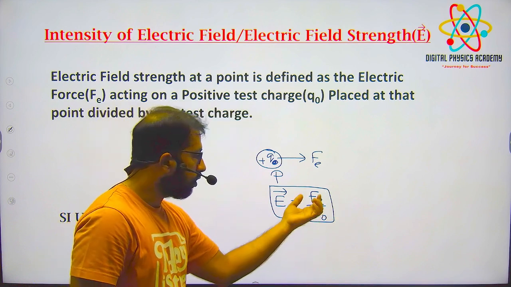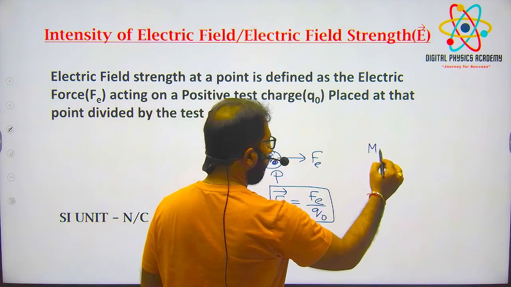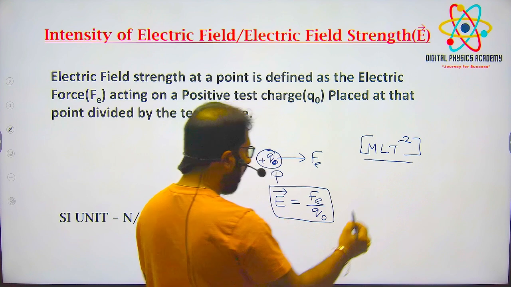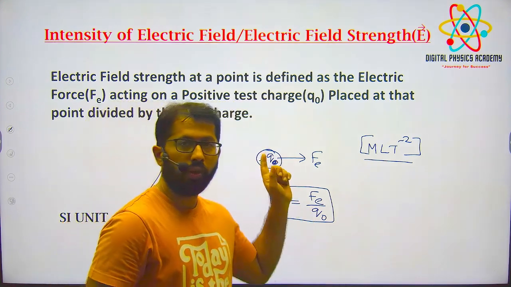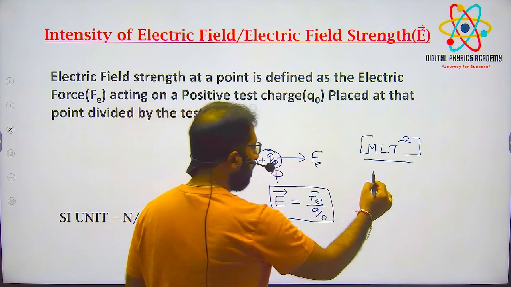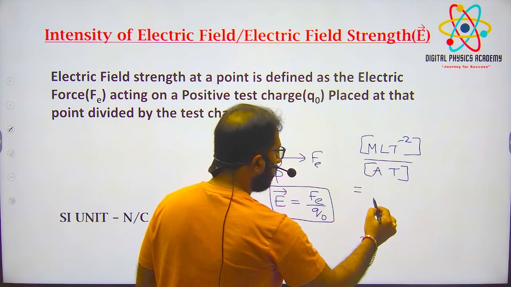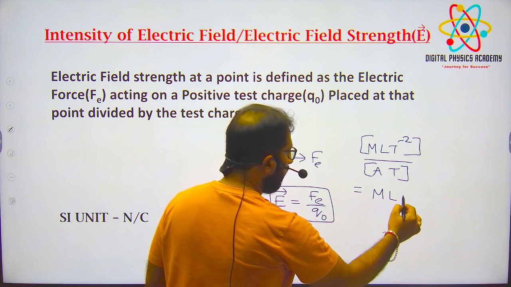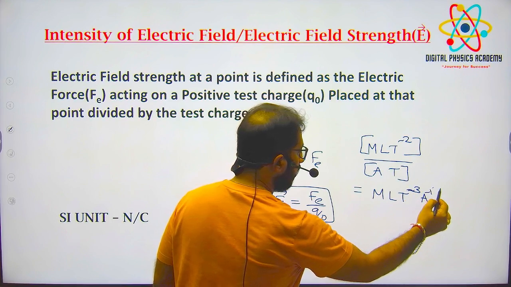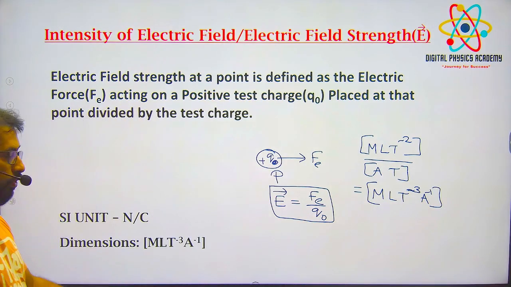You know the dimensions of force, right? What is the dimension of force? M L T power minus 2, right? Upon charge. Charge Q equal to I T, you know, right? The formula we studied in current electricity. Q equal to I T, I is ampere and T is time. So if you take upwards, what will come? M L T power minus 3 A power minus 1. These are the dimensions of electric field strength.